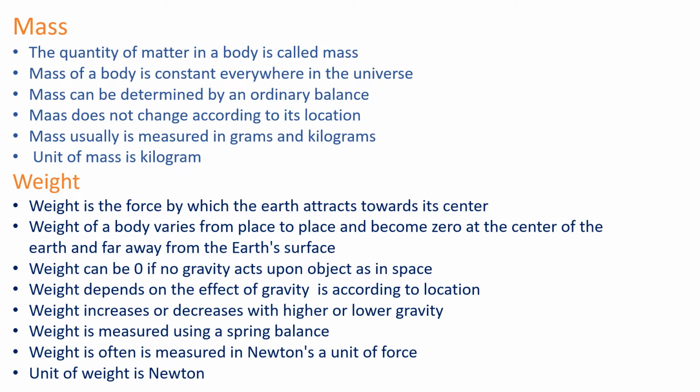Varies means it will change from place to place and will become zero at the center of the earth and far away from the earth's surface. Weight can be zero if no gravity acts upon the object, as in space. In space it will become zero if no gravity acts. But at the center of the earth the weight is always zero because there is no gravitational force. When there is no gravity, the weight will be zero.